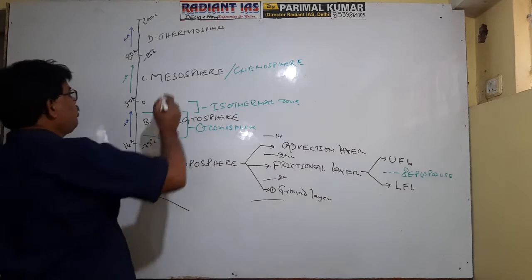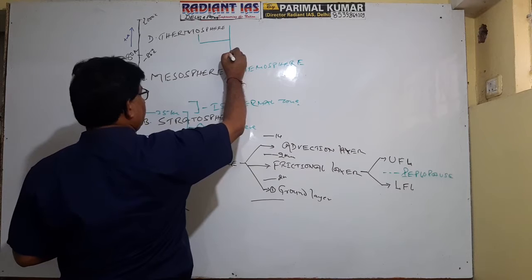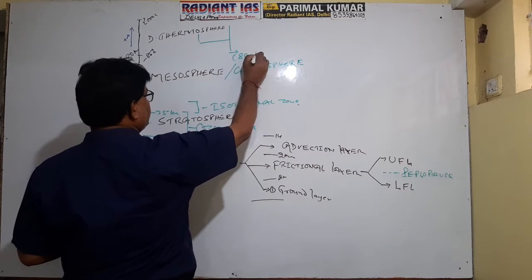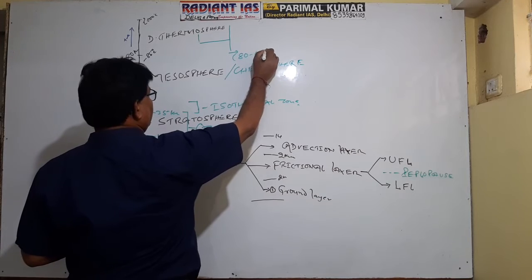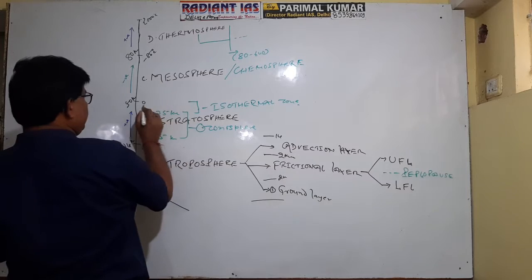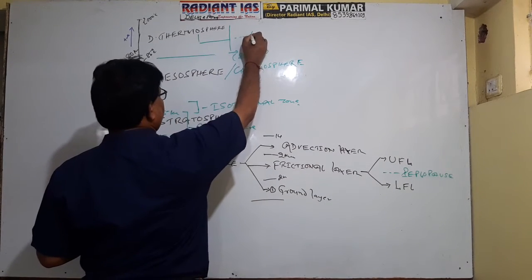Thermosphere is divided into two parts. The lower part of thermosphere, which extends between 80 kilometer to 640 kilometer. This is 80 kilometer, and this is 640 kilometer.